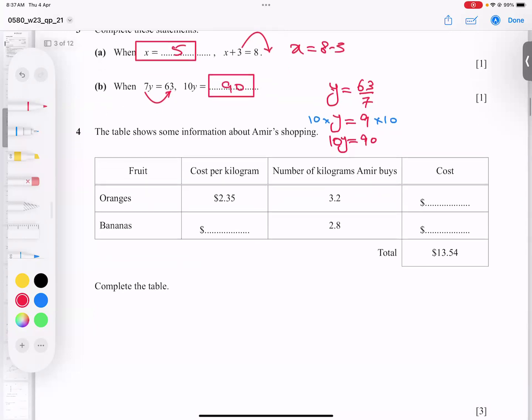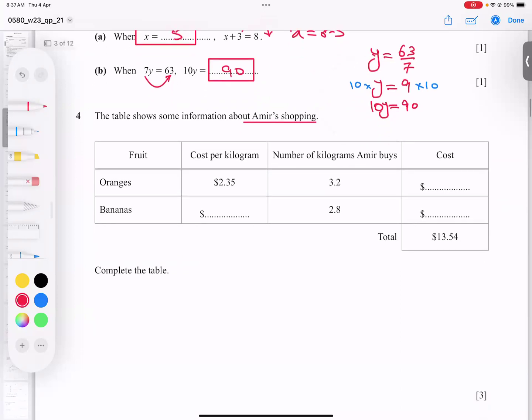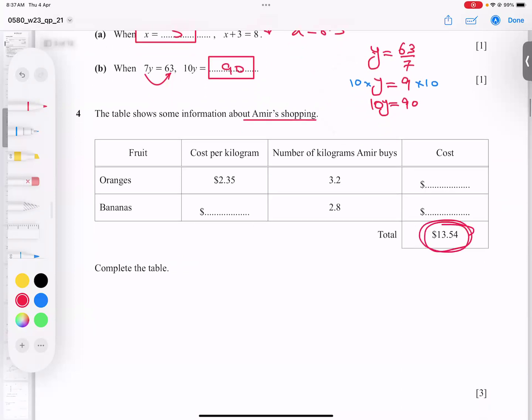Next question. Okay, let's drag slightly up. The next question, he says about Amr shopping. Okay, the table mentioned the total money he paid there is this much. We need to know this amount, this amount. I think this is very clear.